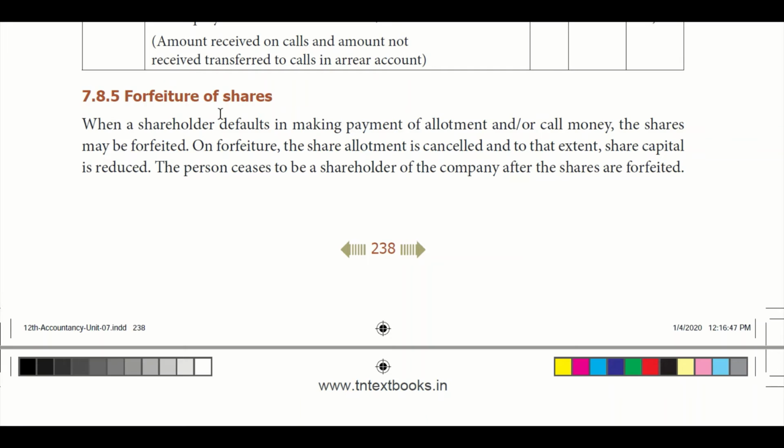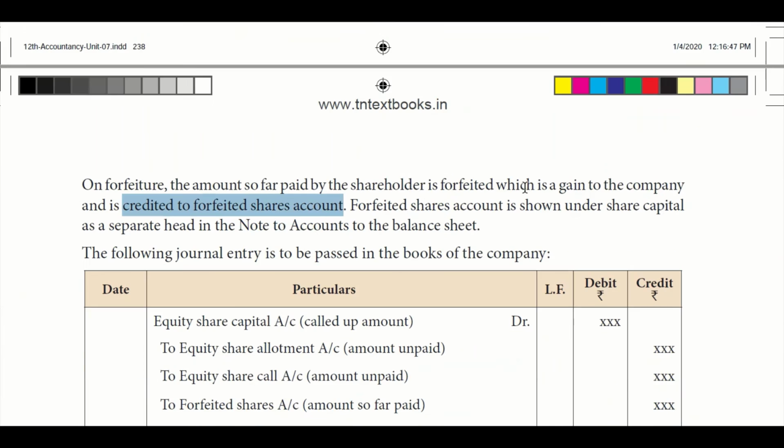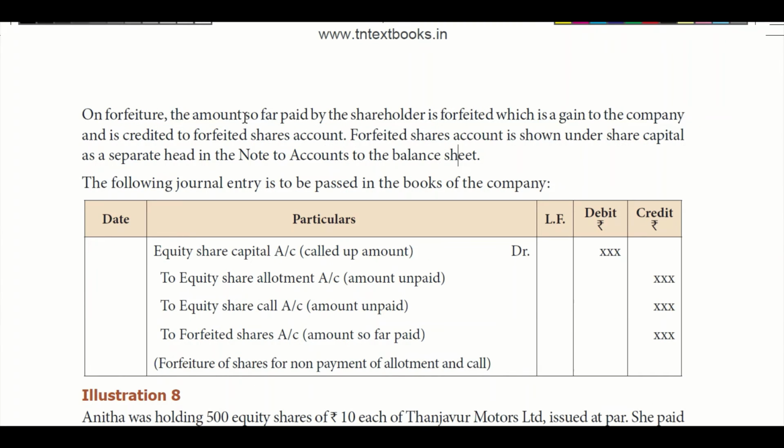And next is forfeiture of shares. When a shareholder defaults, he doesn't make payment of allotment money or call money, at that time the company has every right to forfeit the shares. Forfeiting shares means cancelling the shares to the extent of share capital. To that extent, share capital is reduced. Once the shares are forfeited, they cease to be shareholders of the company, right? Whatever amount was paid by the shareholder is forfeited; it is a gain to the company. We don't repay the shareholders. It's a gain to the company.